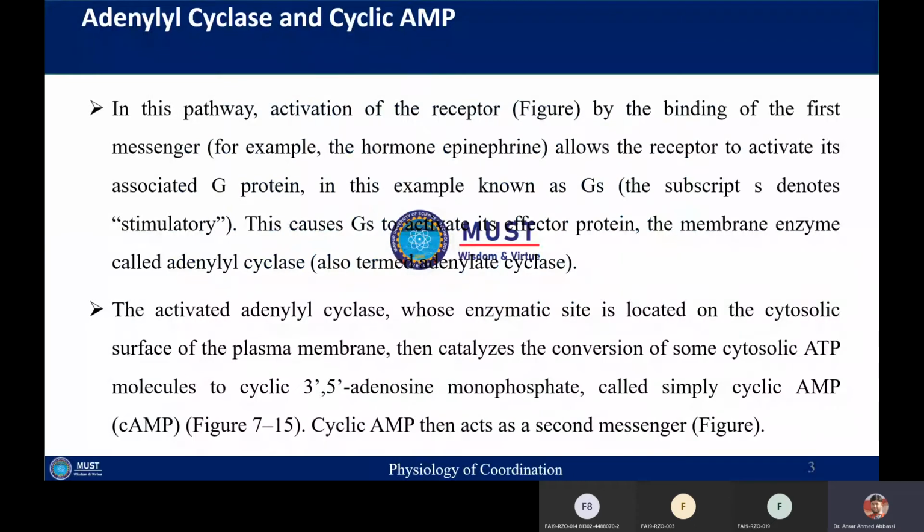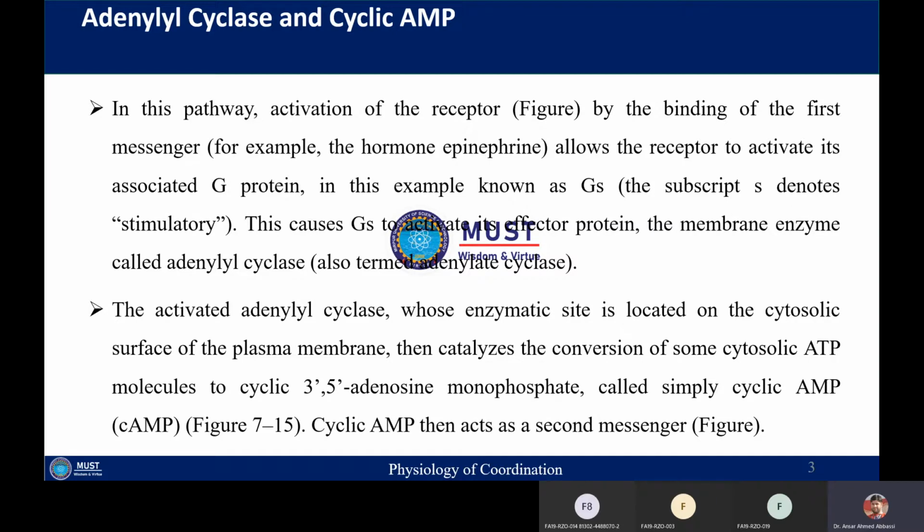If you look at the activation of the receptor, we have discussed in the previous lecture that when the messenger, for example the hormone epinephrine or any other messenger or ligand, binds to its receptor, the receptor will be activated, and in turn it will activate an associated G protein.